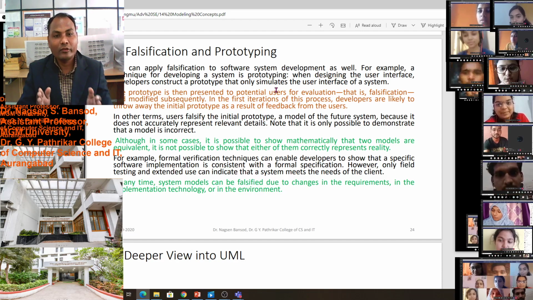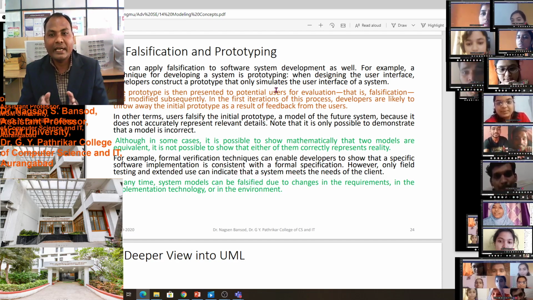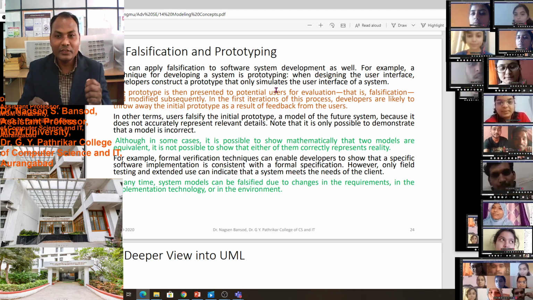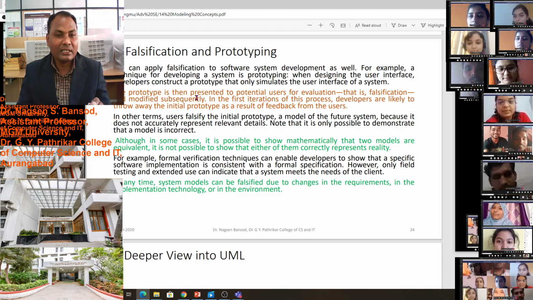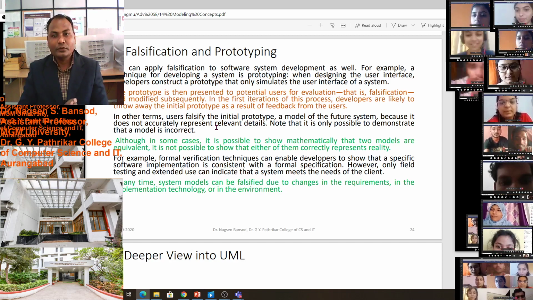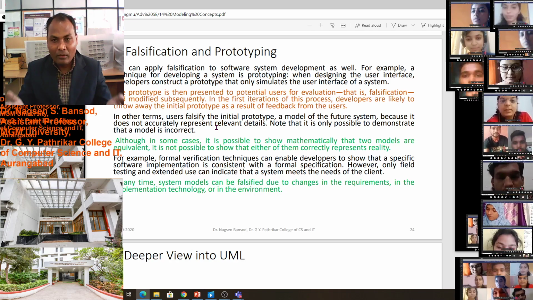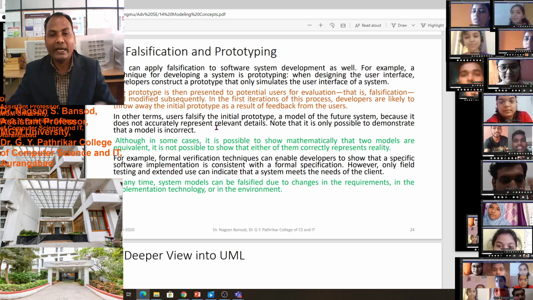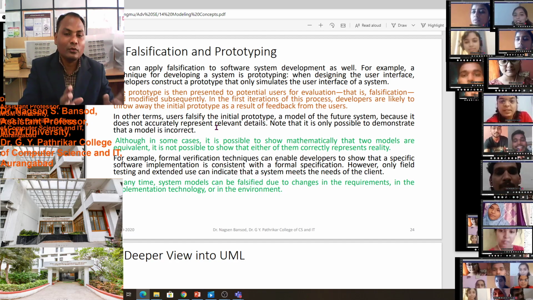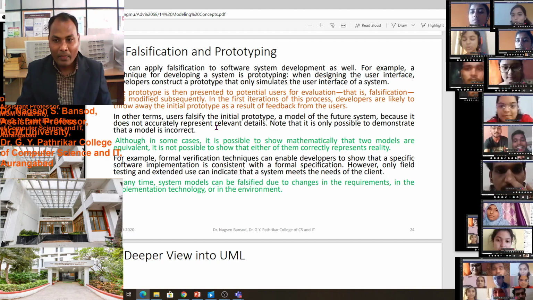When designing the user interface, developers construct a prototype that only simulates the user interface of a system. It means we just make a model of the software, and we try to simulate it. That is the prototype model.